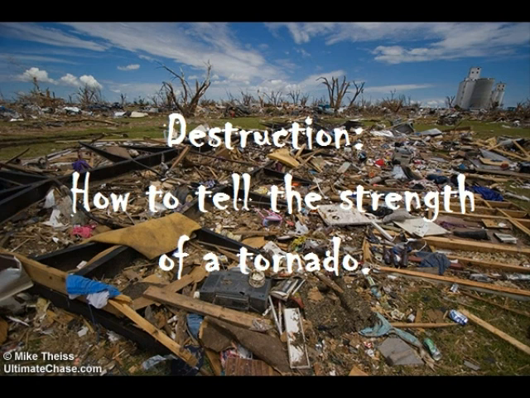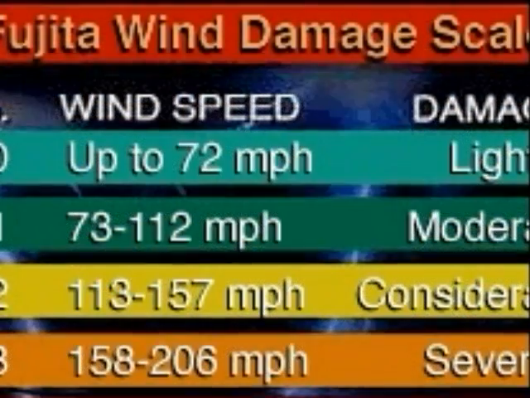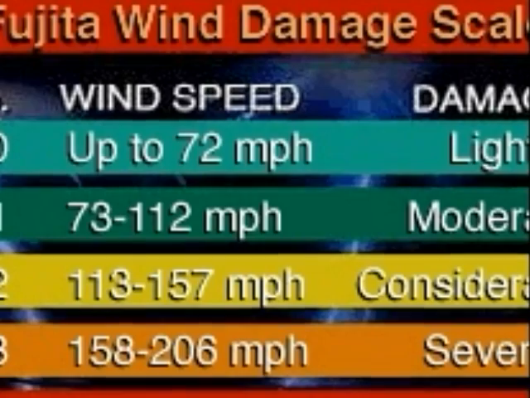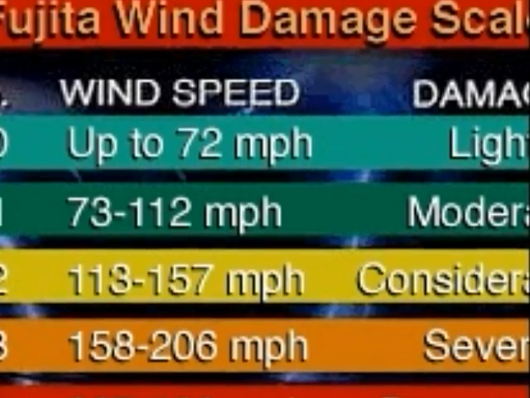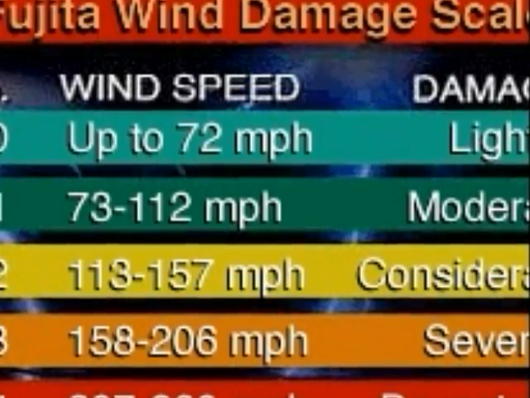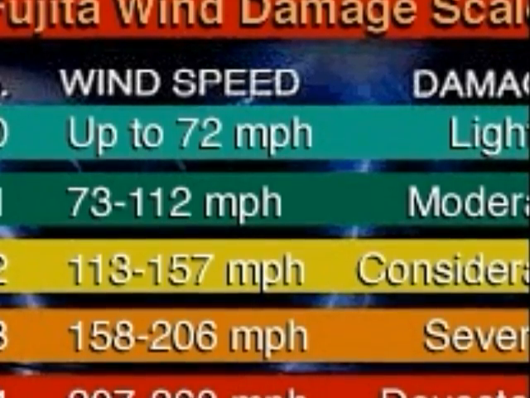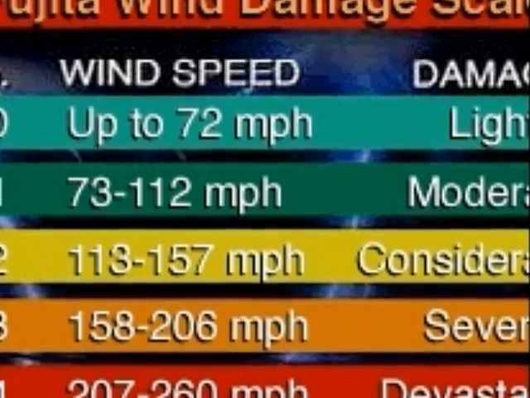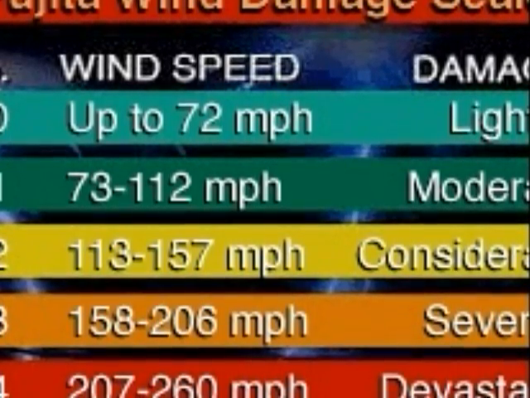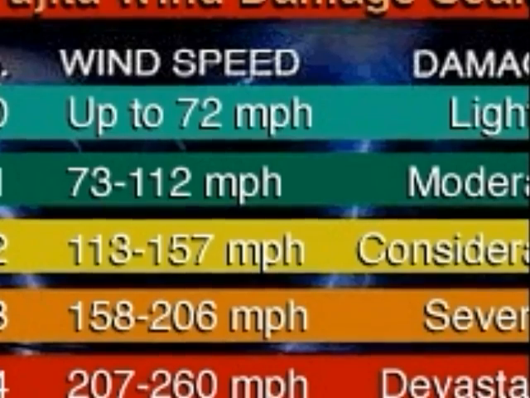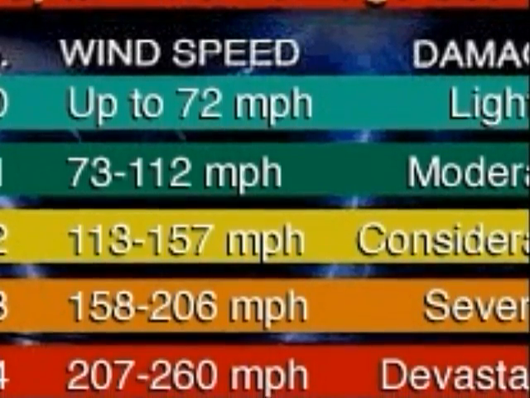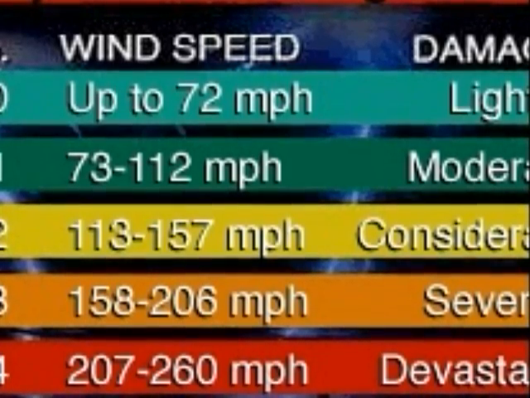This scale shows how much damage the tornado inflicted. An F0 tornado will produce light damage, which means branches will be broken off trees and there will be minor roof damage. An F1 tornado will produce moderate damage. Trees will be snapped, mobile homes will be pushed off foundations, and roofs will be damaged. An F2 tornado will produce considerable damage. Mobile homes will be demolished, trees will be uprooted, strong-built homes will be unroofed.